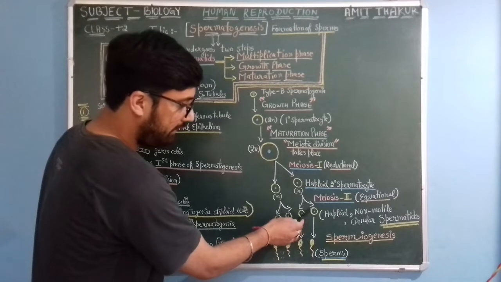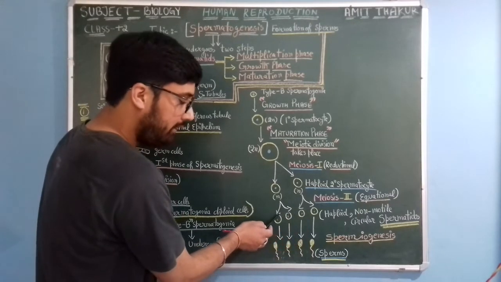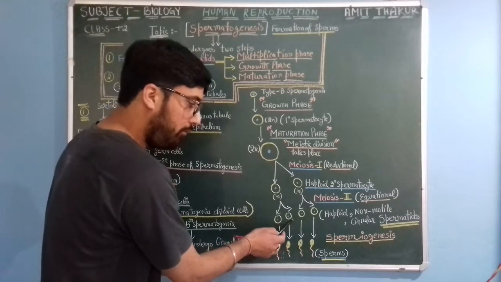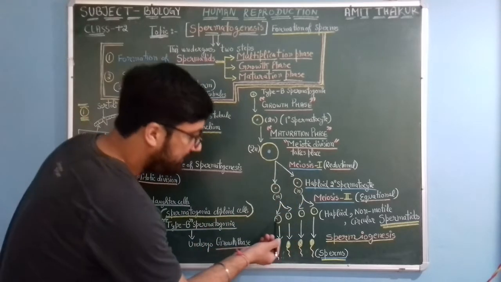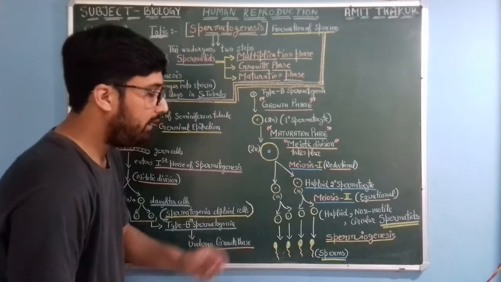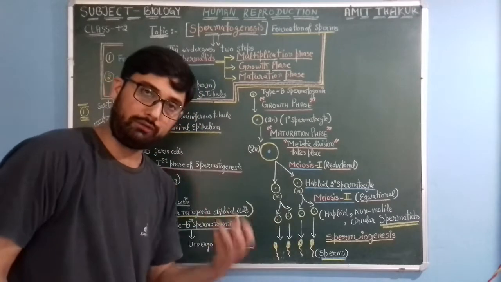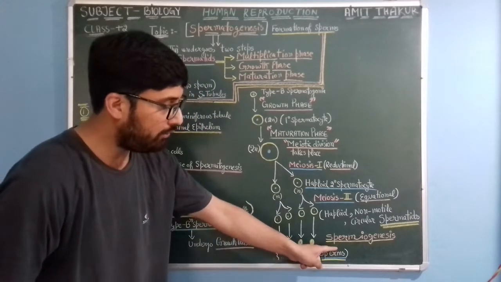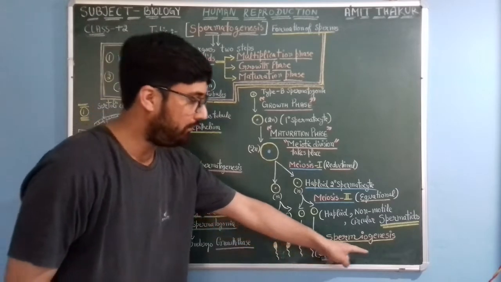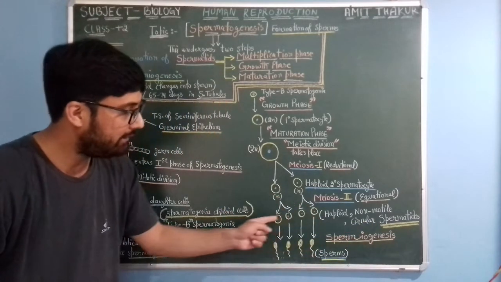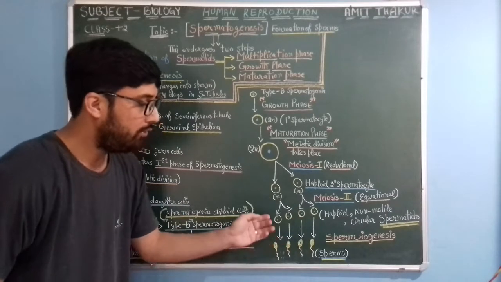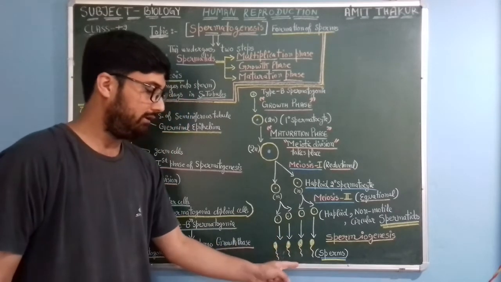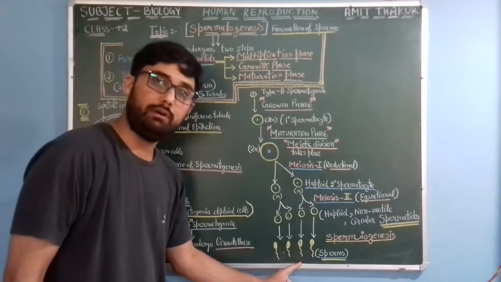These spermatids would undergo the process named spermiogenesis. Under the process of spermiogenesis, these 4 haploid circular spermatids would change into motile sperms.